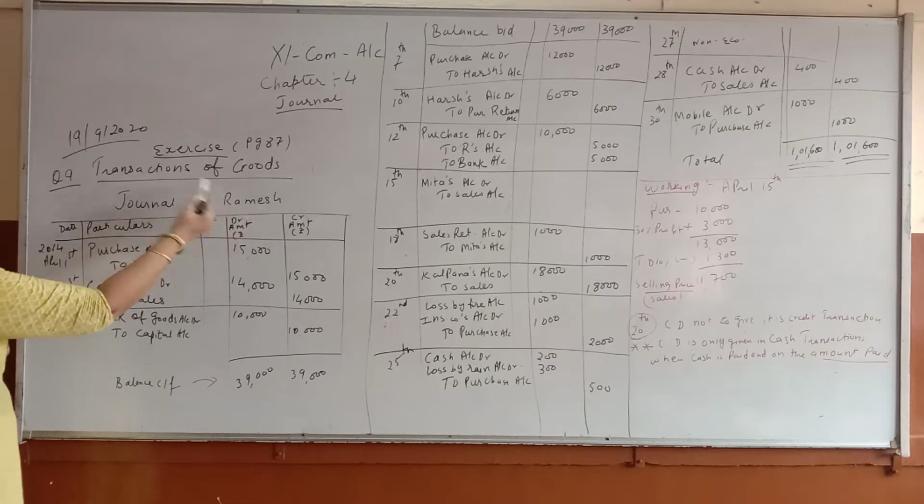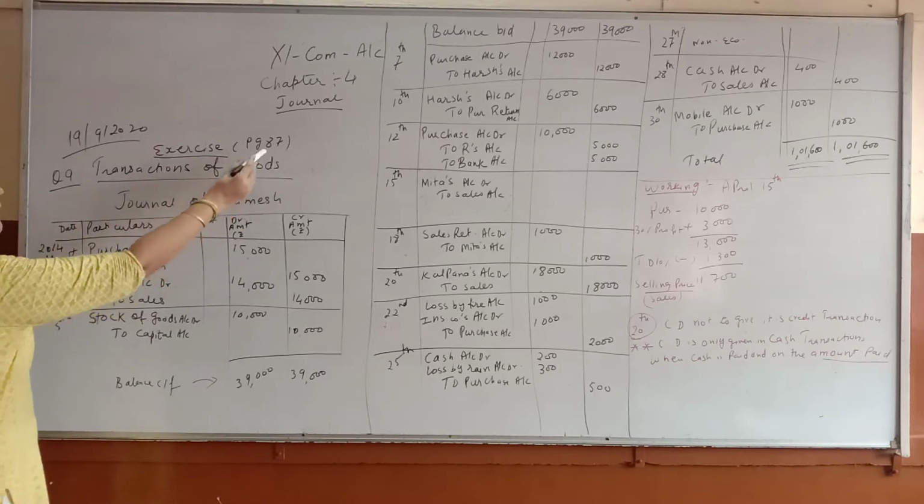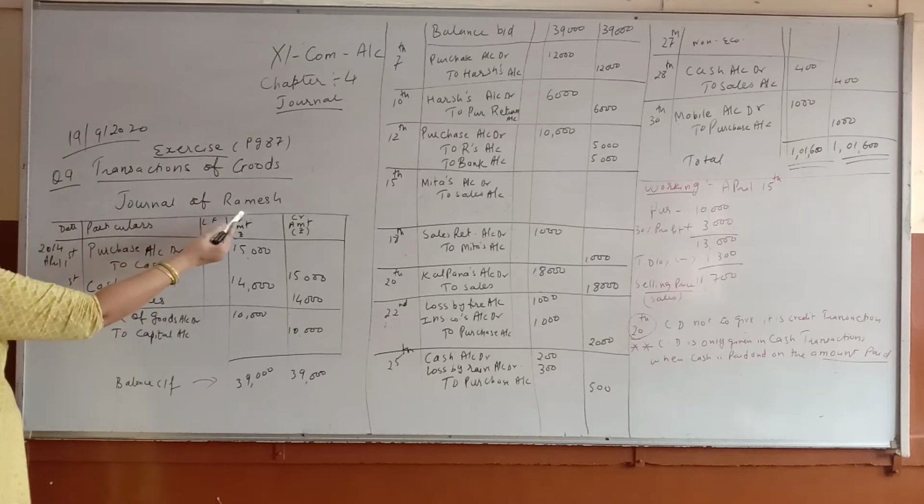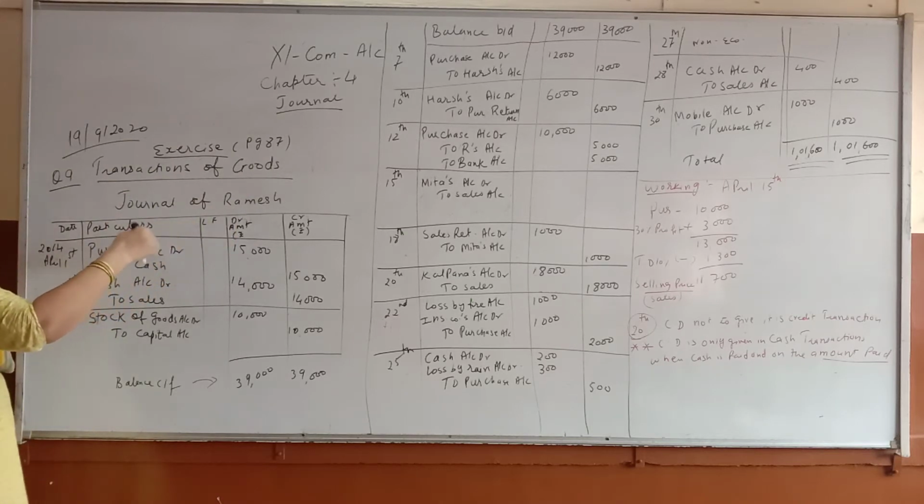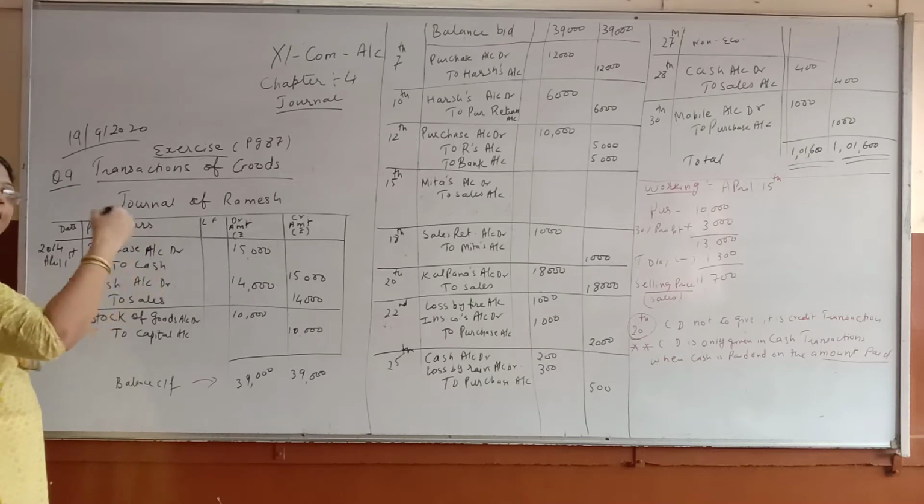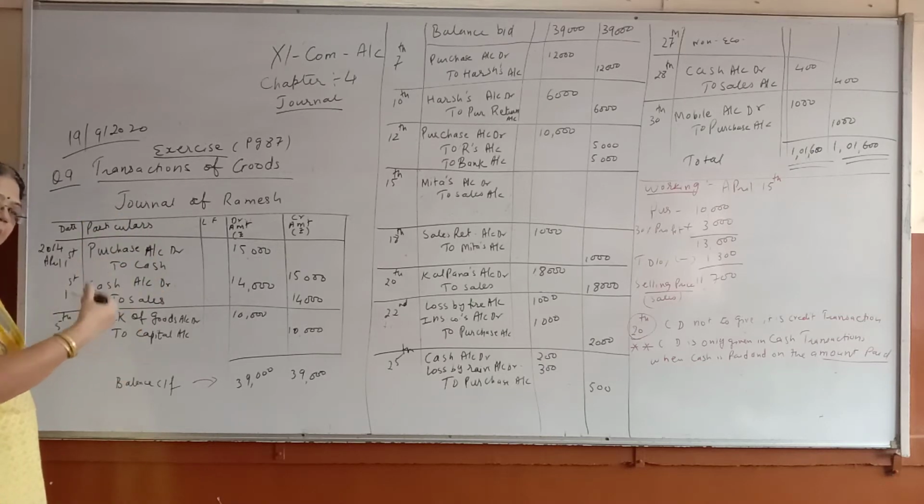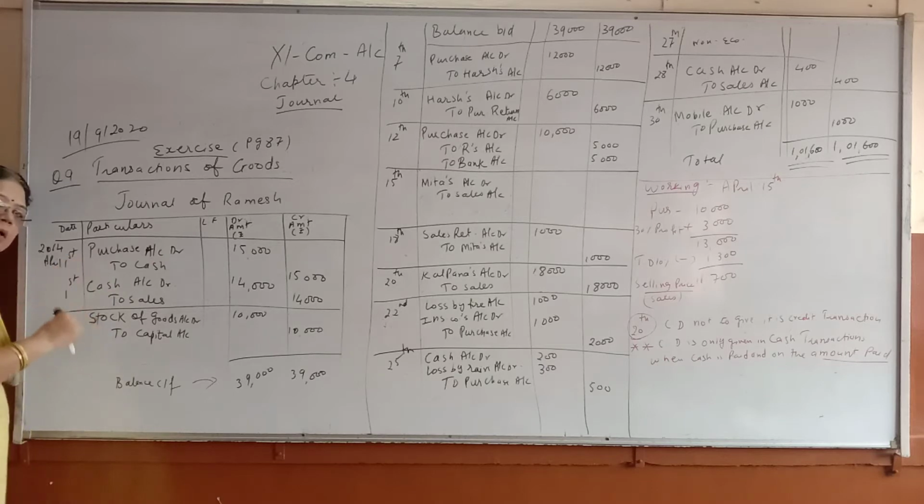Journal of Ramesh, question 9, transactions of goods, page number 87. In whose book, who is writing the journal entry? Ramesh is a businessman and he is writing in his book all the journal entries. 2014 April 1st, the transaction was purchase account debit to cash account. Simple one. Same date cash account debit to sales account. I don't think you have any problem with this transaction.